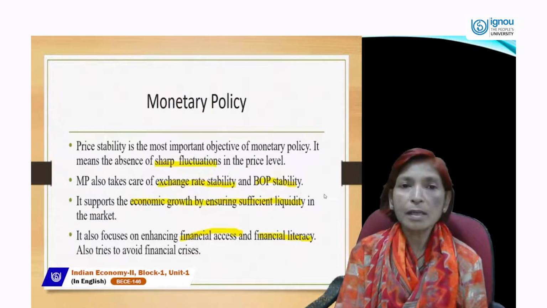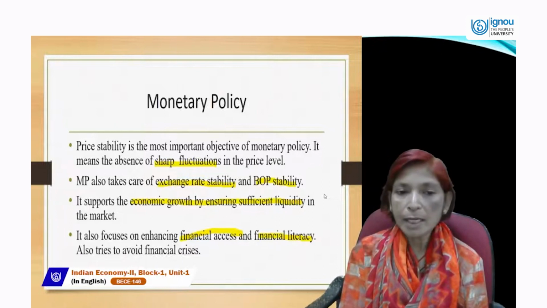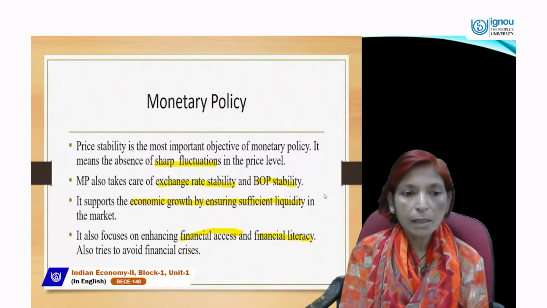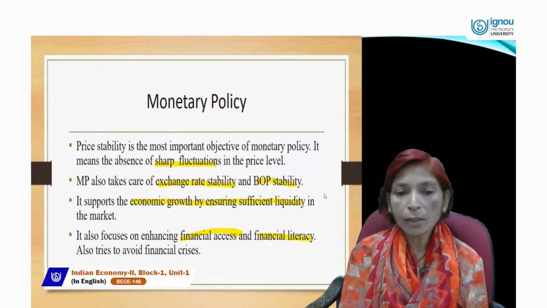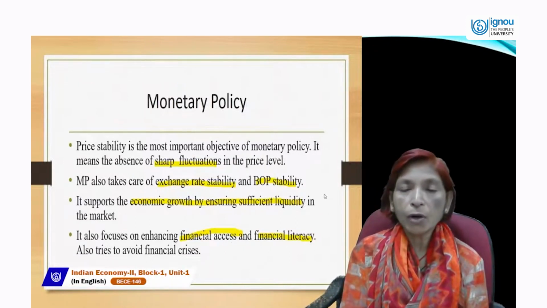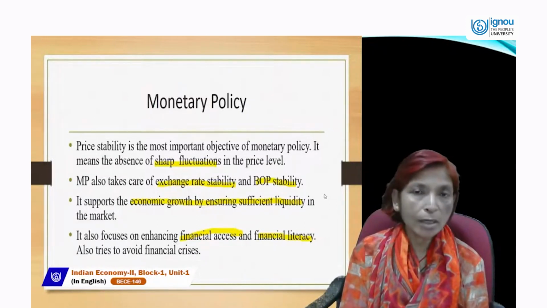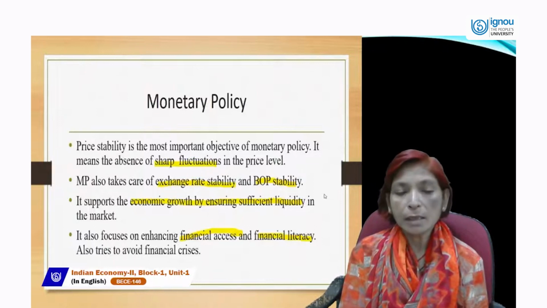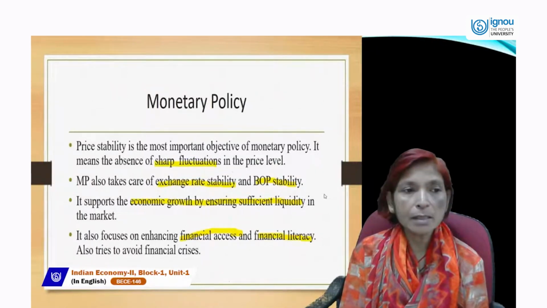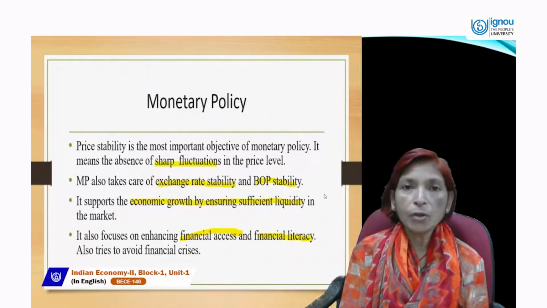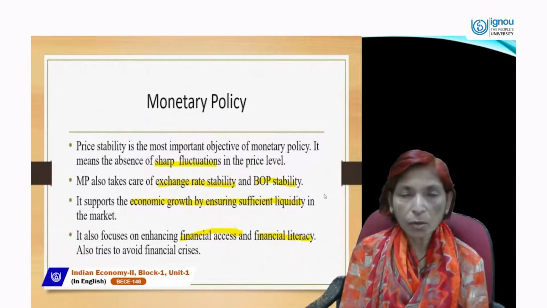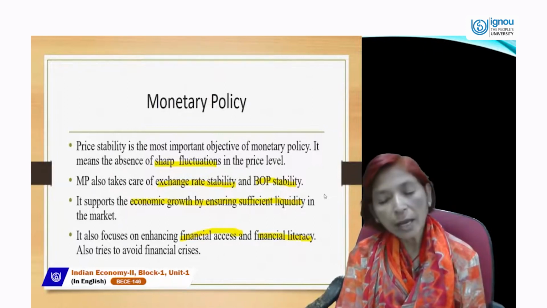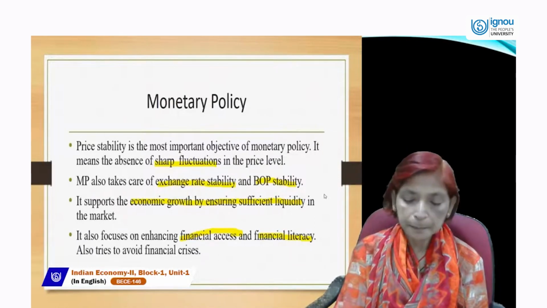So monetary policy is a very important policy if we want to achieve stability in price level, stability in exchange rate, and higher growth rate, and if we want to ensure that sufficient liquidity is available in the market, and if we want to avoid financial crises which occur in developed nations from time to time, sometimes due to uncertain situations. If we want to stabilize or control all these things, then monetary policy is very helpful to achieve this target.